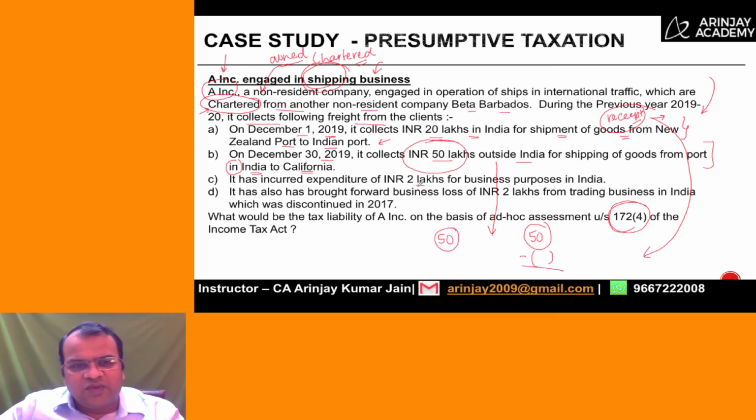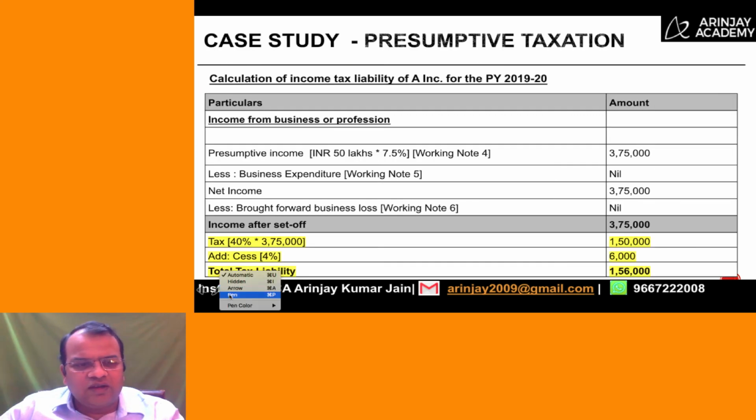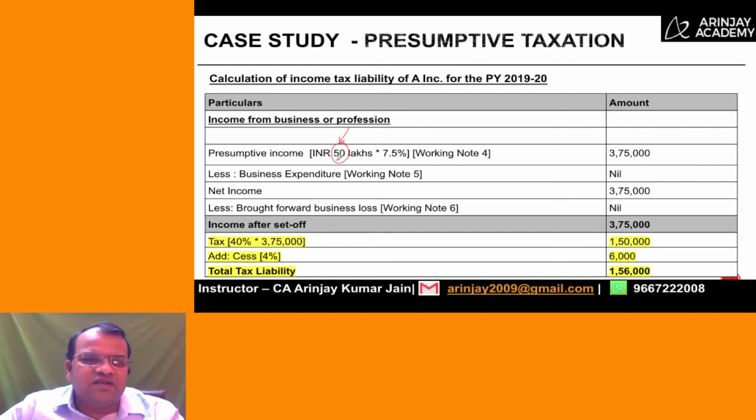Again, there is an expenditure of 2 lakh for the purpose of business in India, and there is a brought forward loss from a trading business in India which is 2 lakh. You are required to calculate the tax liability of A Inc. on the basis of ad hoc assessment under section 172, subsection 4 of the Income Tax Act. Now, when you look at the calculations, like I told you, only 50 lakh will be considered as income. So 7.5% of that is 3,75,000.